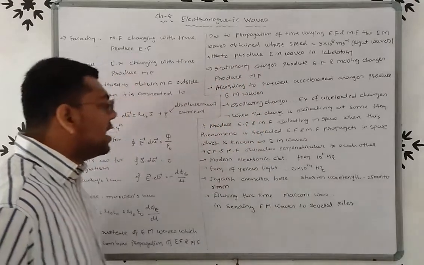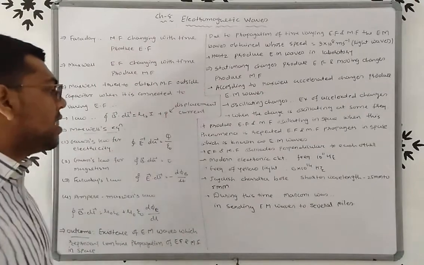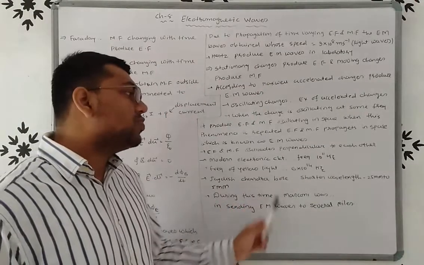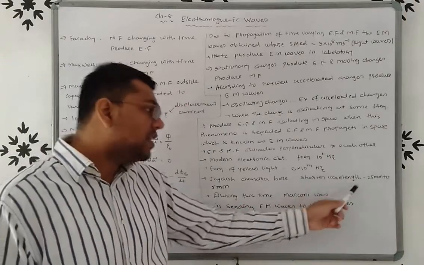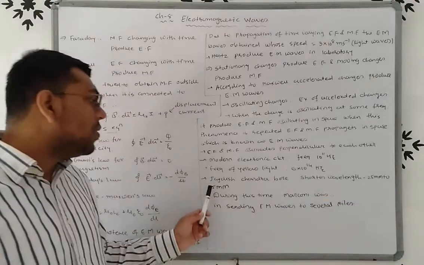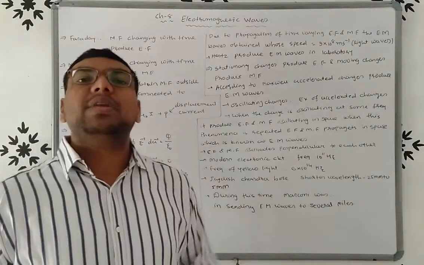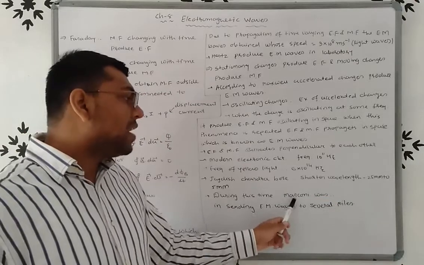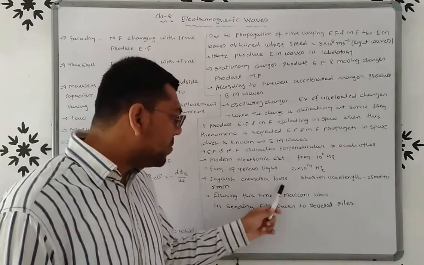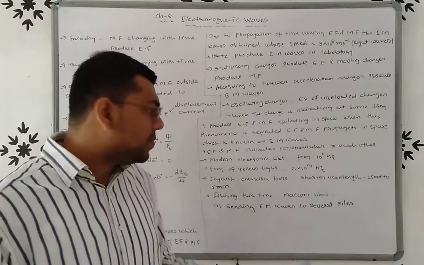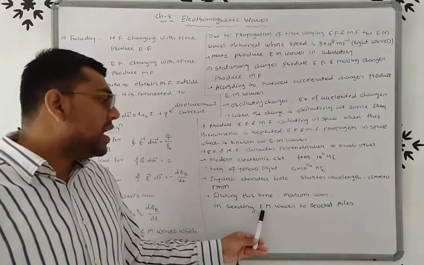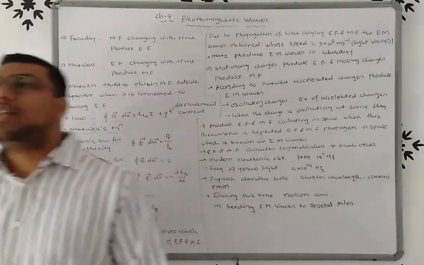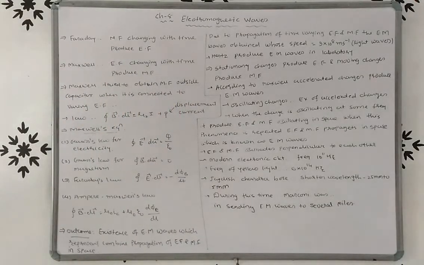Now, after Hertz, Jagdish Chandra Bose produced electromagnetic waves having a shorter wavelength of 25 mm to 5 mm. And during this time, Marconi, the Italian scientist, was able to send the electromagnetic waves to several miles, right? So friends, you have to remember these things.